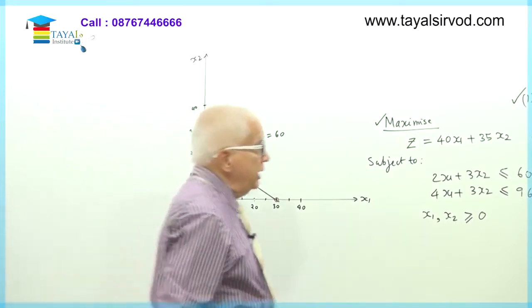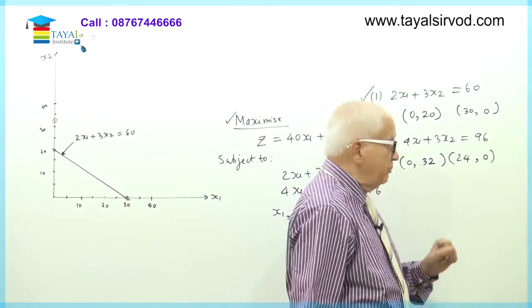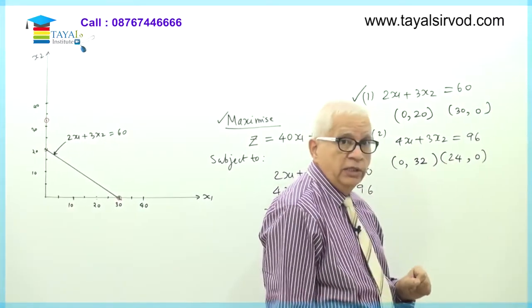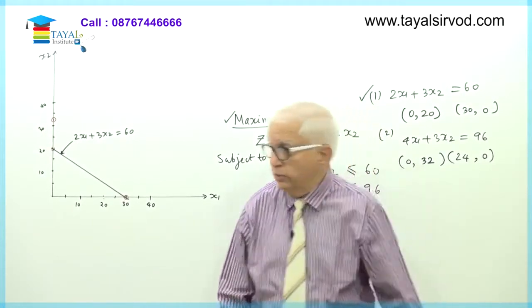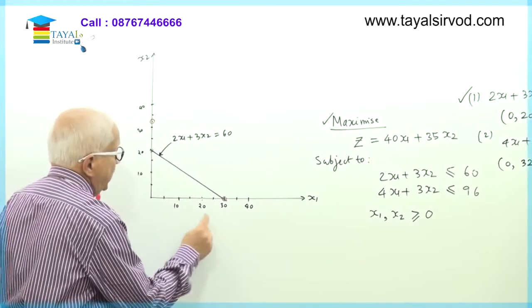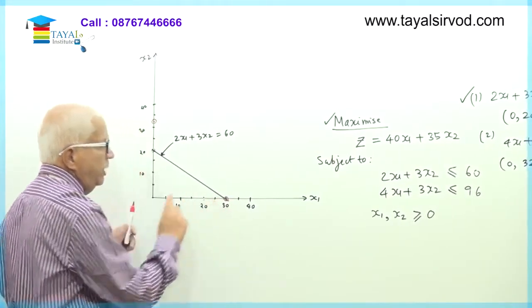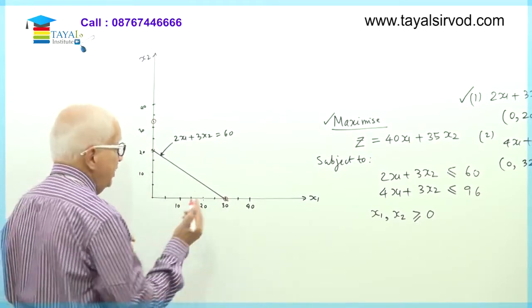Second point on this straight line, as you can see here, is 24, 0. That means I must go up to 24 on the horizontal axis and up to 0 on the second axis. Now pay attention here, this is 0, 10, 20, 30. So this is somewhere my 25. So 24 will be a little less than 25.